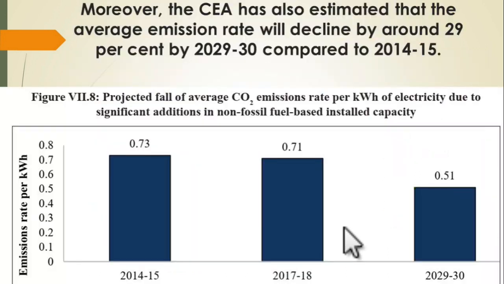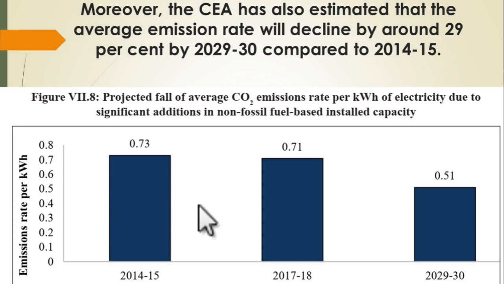Here the Central Electricity Authority has also estimated that the average emission rate will decline. When we produce electricity, we also emit greenhouse gases. So they are saying that the average greenhouse gas emission rate will come down by 29% by 2030 compared to 2014.